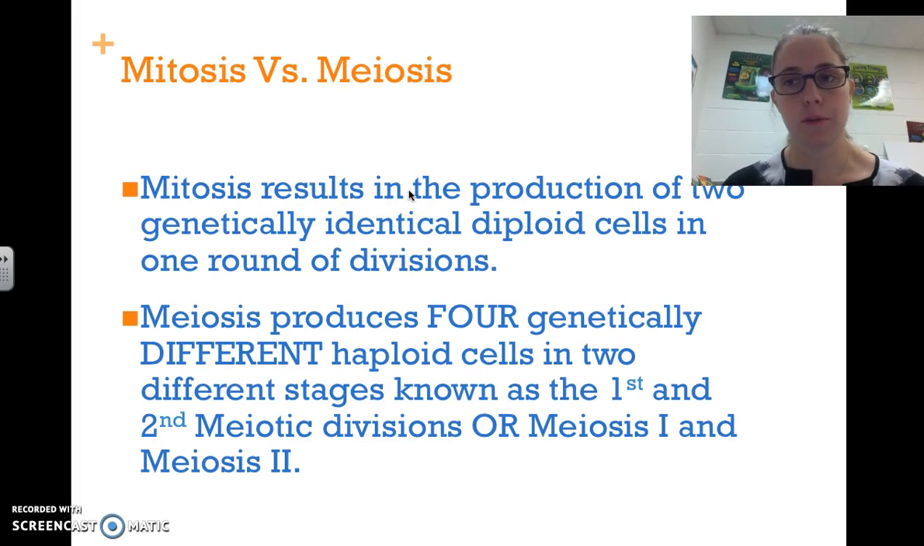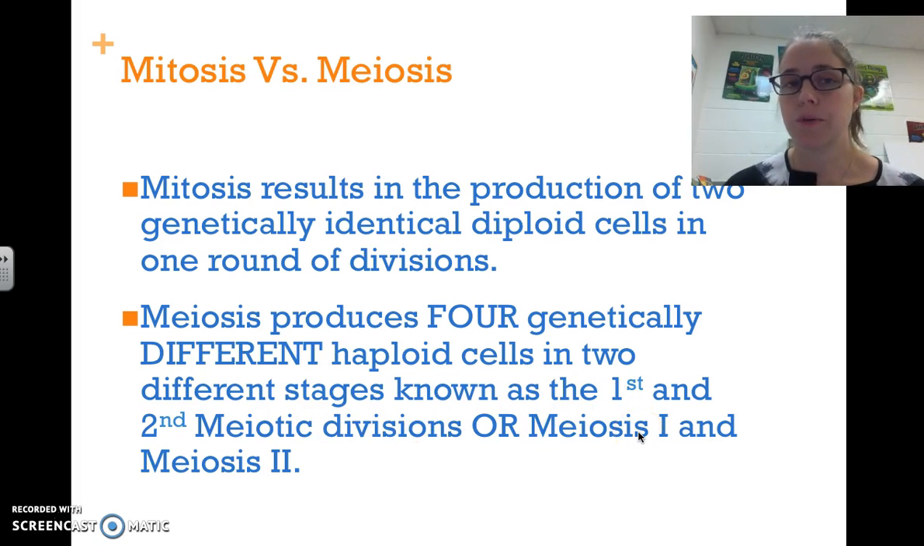Mitosis is the other one, so meiosis is the one that produces the sex cells. Mitosis results in the production of two genetically identical diploid cells. That's the one we talked about a long time ago that we modeled. It produces two cells that are genetically identical, with the same number of chromosomes. Each of them has two copies of each chromosome, and it only happens in one round of divisions. Meiosis produces four genetically different haploid cells in two different stages known as the first and second meiotic divisions, or meiosis 1 and meiosis 2.